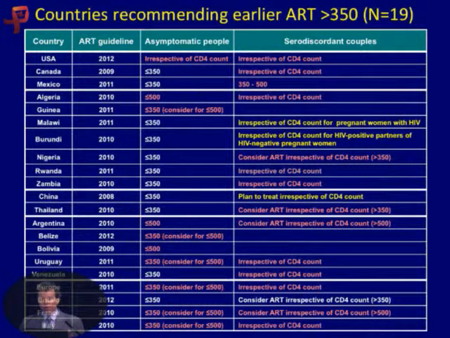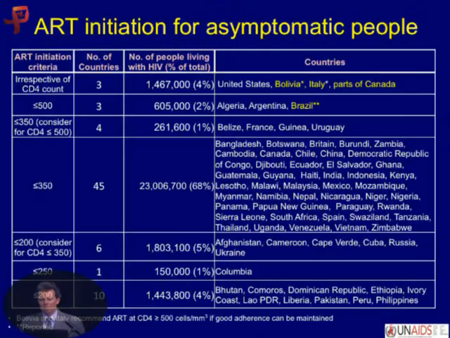Here is a list of all the countries that have, and we're focusing on TasP here, or actually TasP is the wrong word, we're focusing on ART greater than 350. These are the countries that have policies that recommend that ART should be given greater than 350, and you can see we looked at asymptomatic people and also serodiscordant couples. The idea is that there are many countries out there recommending it at this time.